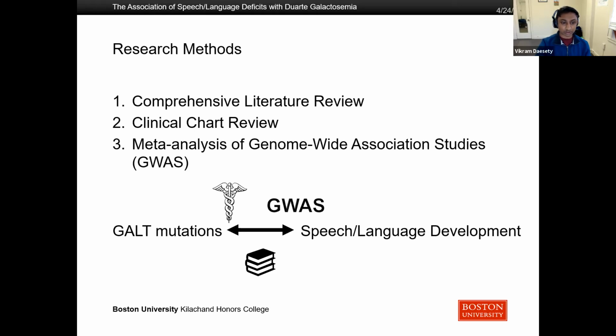Number two was a clinical chart review conducted at Boston Children's Hospital. And number three, it was a meta-analysis of genome-wide association studies, also known as GWAS. And a meta-analysis is really analyzing all studies that have been previously conducted that have involved the genes of interest.